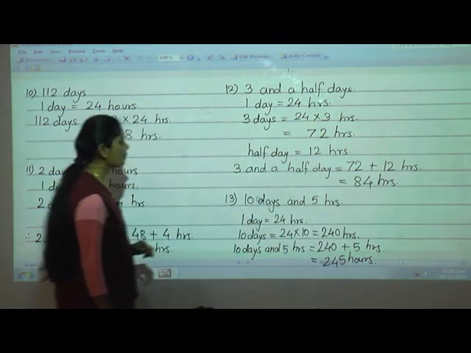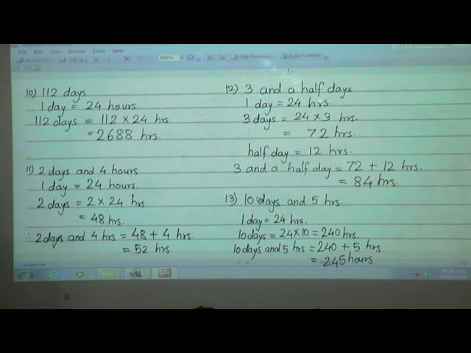Now the last example was 10 days and 5 hours. In this case also, you have to convert 10 days into hours first. So 1 day is equal to 24 hours. So 10 days is equal to 24 into 10, that is 240 hours.